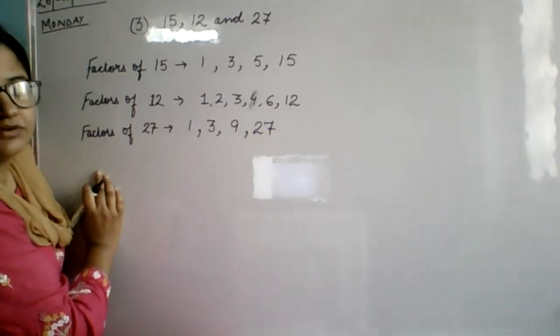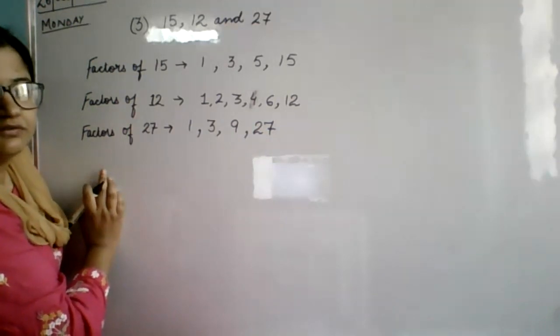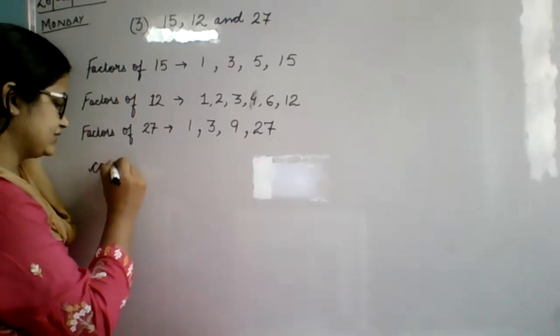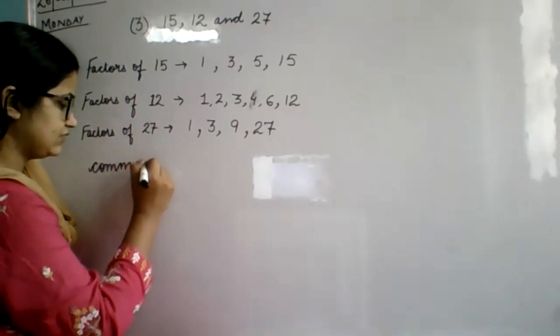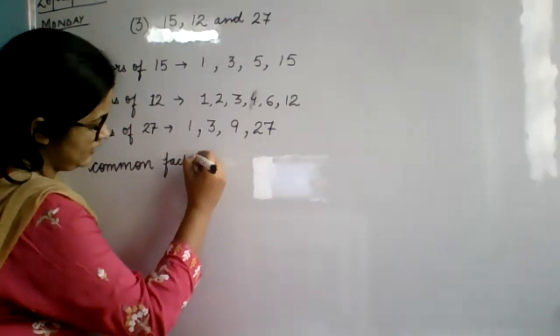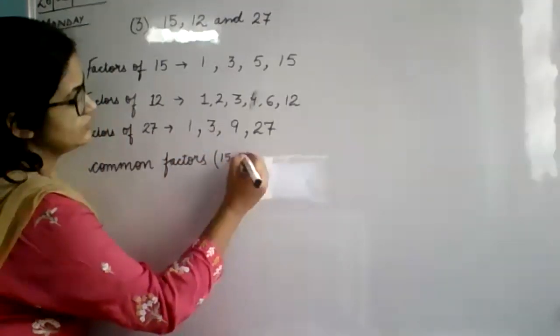Hushang, please see what we have done in the previous period. In the previous period we have done question 1 and 2 in our maths notebook. Now we are doing question 3. Now you will write common factors. Common factors of 15, 12, and 27.